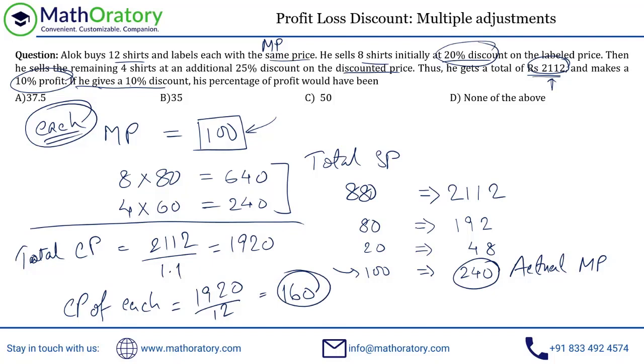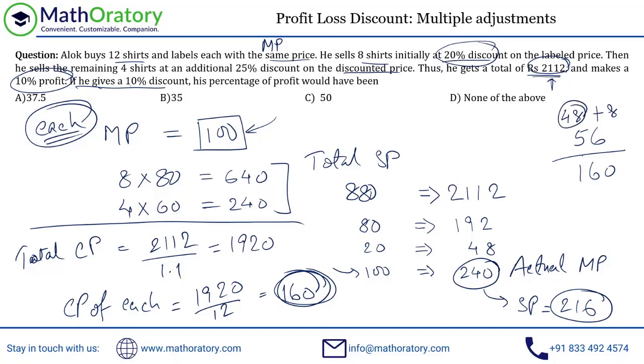So let's get back to the question again. He gives a 10% discount. So if he gives a 10% discount on this, the SP would be 240 minus 24, which is 216. And if the SP of each shirt is 216 and the CP of each shirt is 160, so he's gaining 56 rupees out of 160, right? Now 56, you can break it down as 48 plus 8, where this 48 is 30% here and 8 is basically 5% here. So 30% plus 5% will give me 35%. So that is option B.